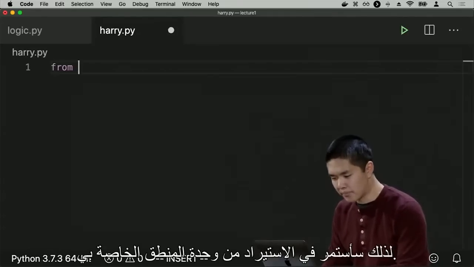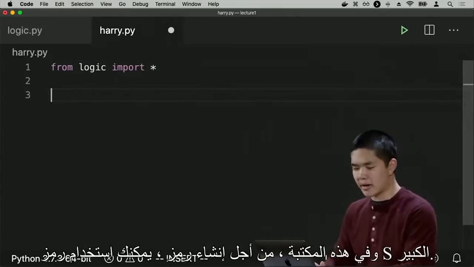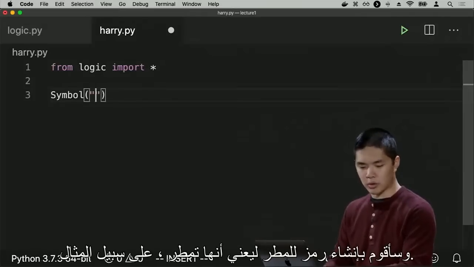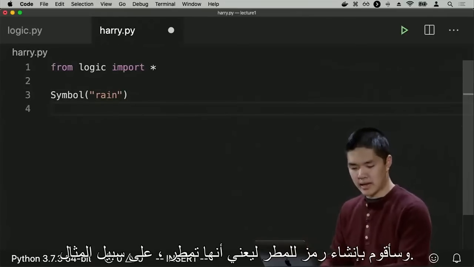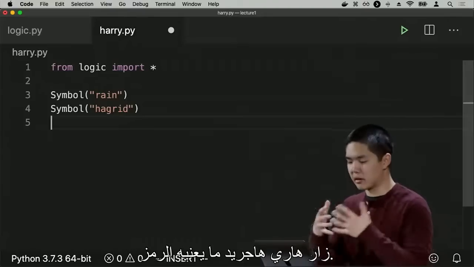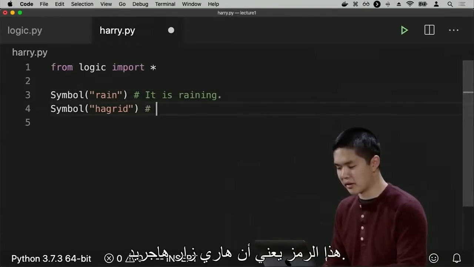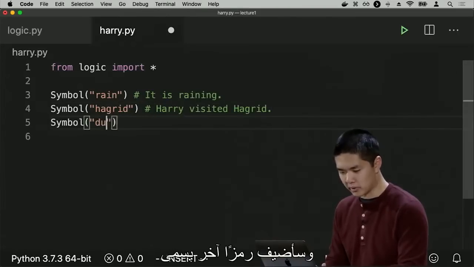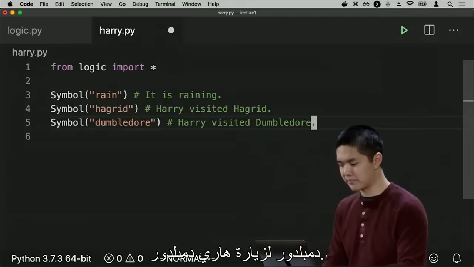So I'll go ahead and import from my logic module. I'll import everything. And in this library, in order to create a symbol, you use capital S Symbol. And I'll create a symbol for rain to mean it is raining, for example. And I'll create a symbol for Hagrid to mean Harry visited Hagrid is what this symbol is going to mean. So this symbol means it is raining. This symbol means Harry visited Hagrid. And I'll add another symbol called Dumbledore for Harry visited Dumbledore.